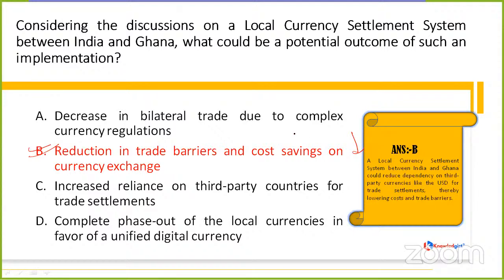So in all, a local currency settlement system between India and Ghana took place, and we all came to know about it. It also had the power to reduce dependency on any third party currencies, like the dependency on the United States dollar for further trade settlements. Thereby it lowered the cost and trade barriers for both countries, whether we are talking about India or Ghana.